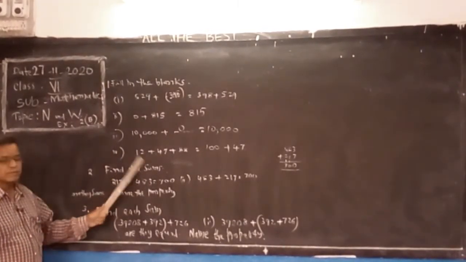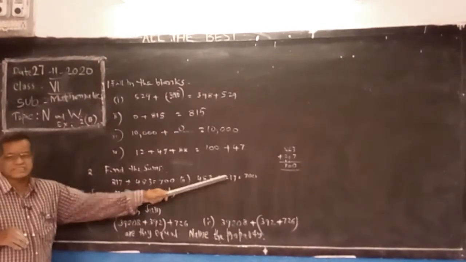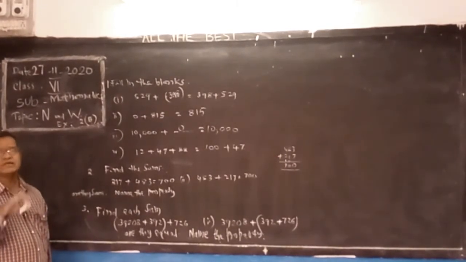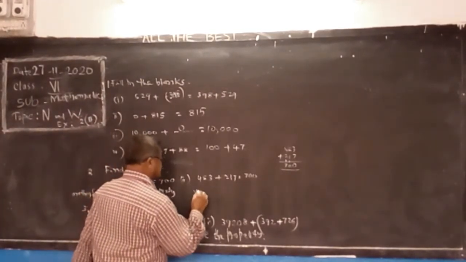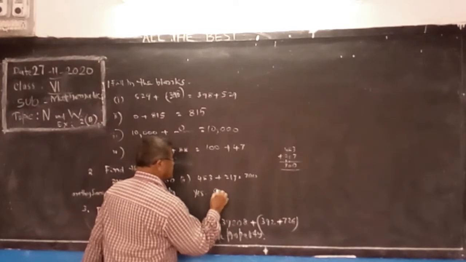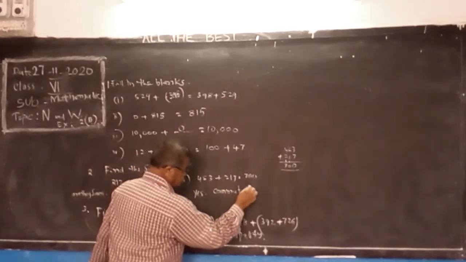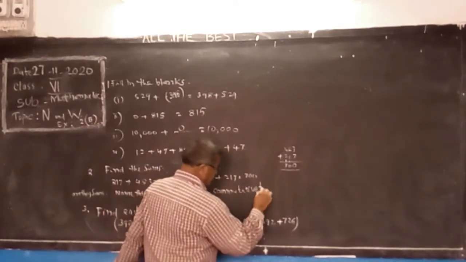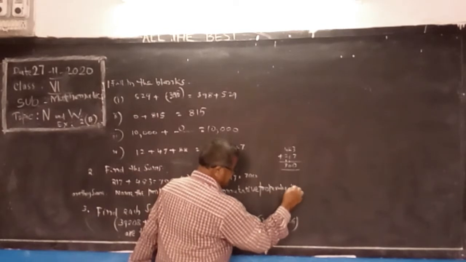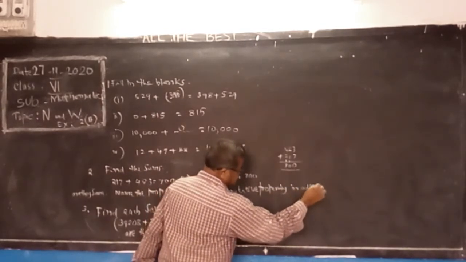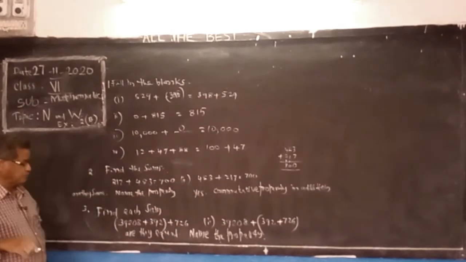That is the commutative property. A plus B is equal to B plus A. Are they the same? Yes. It is the commutative property in addition. In multiplication also you write commutative property in multiplication.